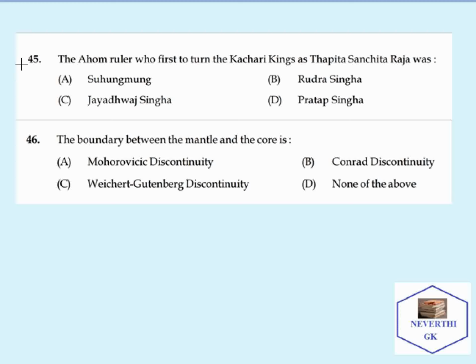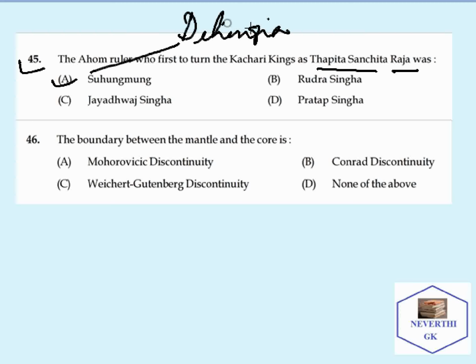Let's take the next question. The Ahom ruler who first turned the Kachari kingdom as Thapita Sanchita Raja was? The correct answer is Suhungmung. And with respect to Suhungmung, another question can be asked: what is the pet name of Suhungmung? Then the answer will be Dihinia Raja.